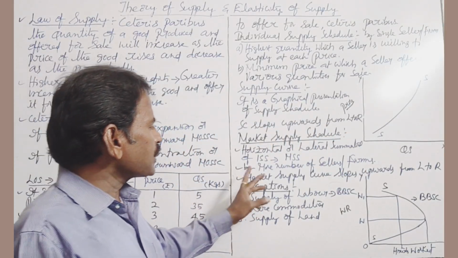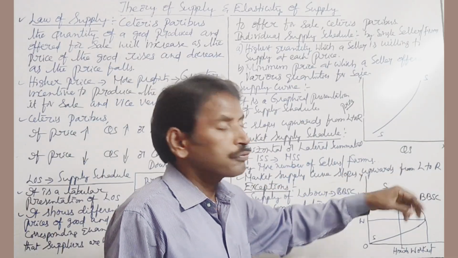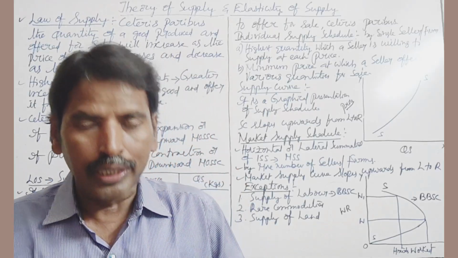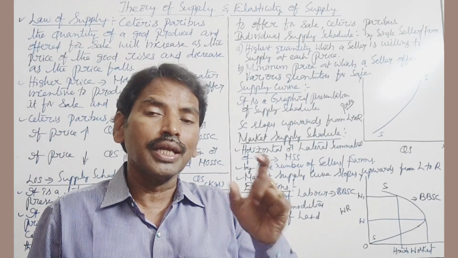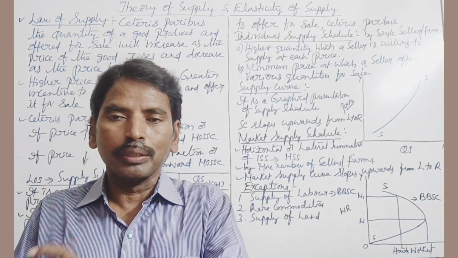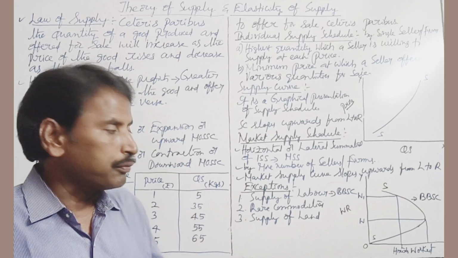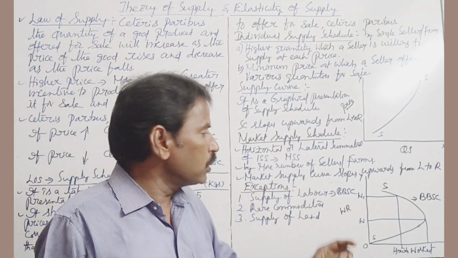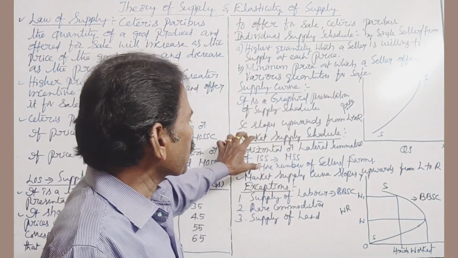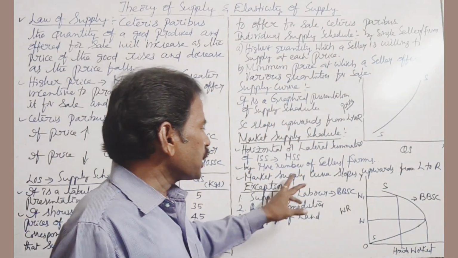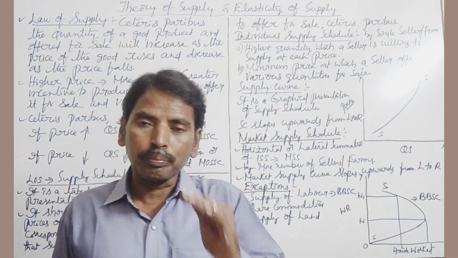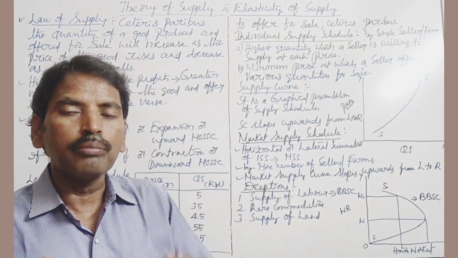So the market supply curve also slopes upwards from left to right. The individual supply curve slopes upwards from left to right. So by horizontal summation or lateral summation of individual supply schedules, we obtain the market supply schedule. Therefore the market supply curve also slopes upwards from left to right. This is called market supply schedule and market supply curve. What is the shape of the market supply curve? The market supply curve slopes upwards from left to right.